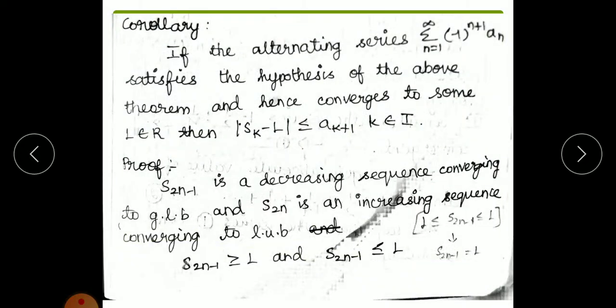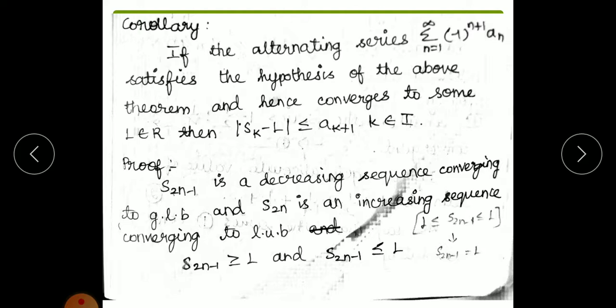Next, we are going to see one corollary. If the alternating series satisfies the hypothesis of the above theorem, then it converges to some L in R such that modulus of s_k minus L is less than or equal to a_{k+1}. Here we are going to prove that s_{2n-1} is a decreasing sequence, so it's converging to the GLB, and s_{2n} is an increasing sequence converging to the LUB.